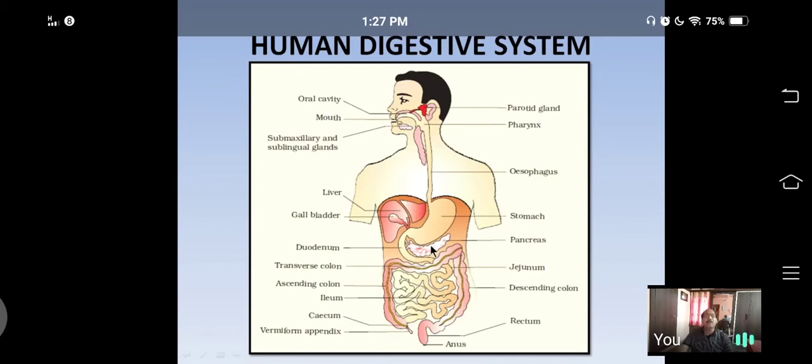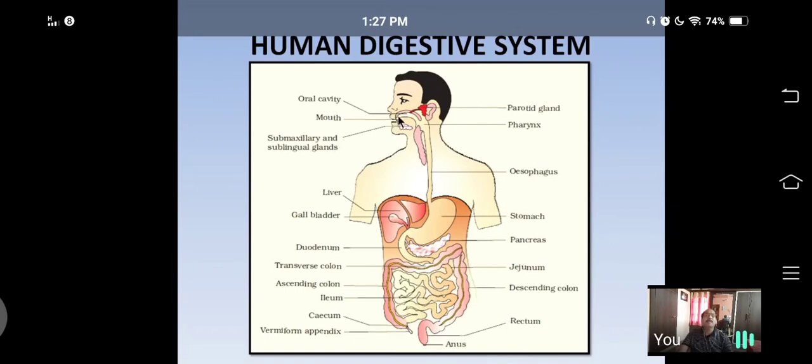First we learn about the alimentary canal structure. The first part is the mouth. The mouth is the opening of the alimentary canal. Food and water enter the body through the opening called the mouth. It is guarded by upper and lower lips.